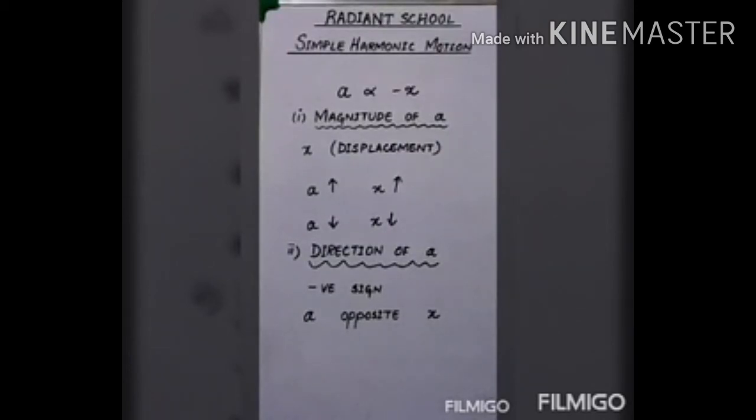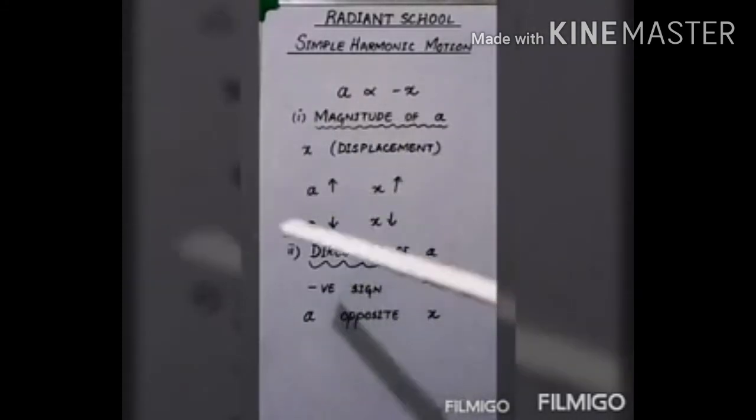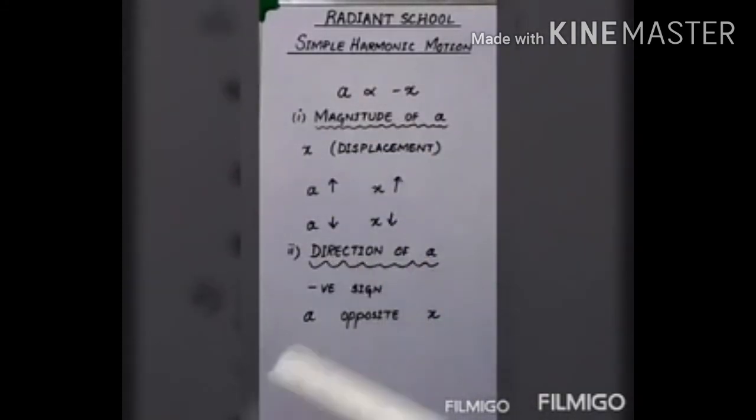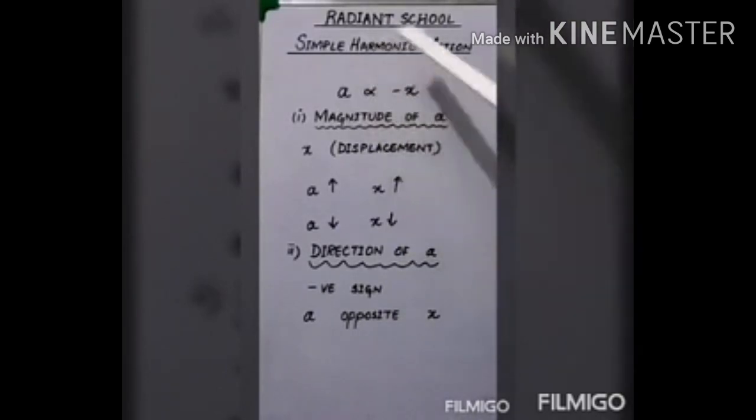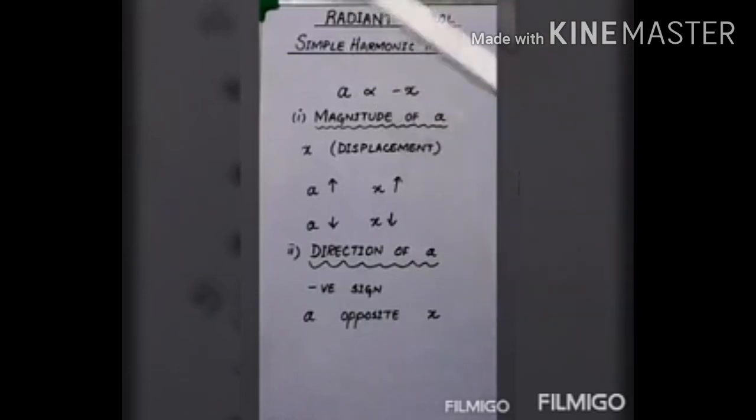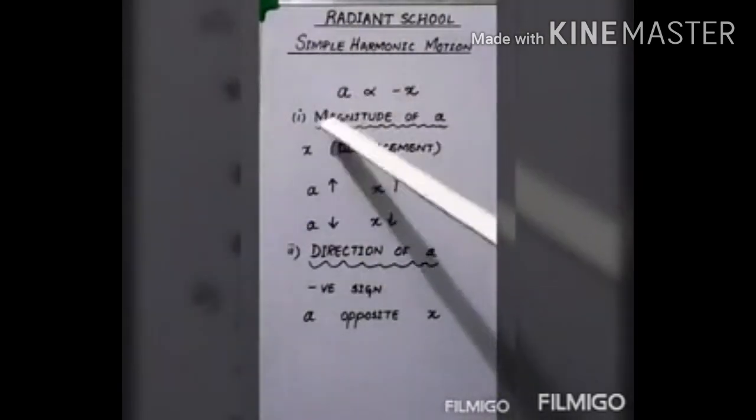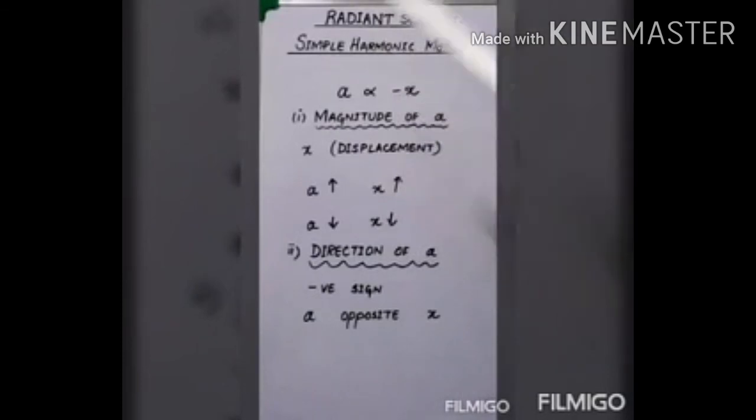Now comes the second point, that is direction of the acceleration. As all of you know that acceleration is a vector, so it will be having magnitude as well as direction. So I asked you to ignore the negative sign. Now ignore the rest of the thing, only consider the negative sign. Now A proportional to minus x.